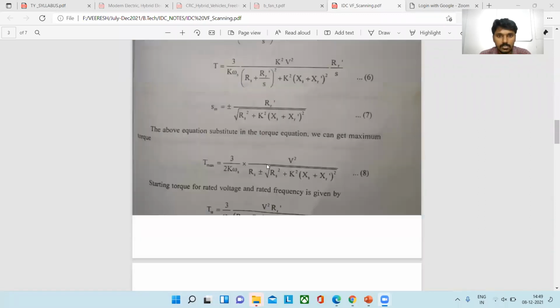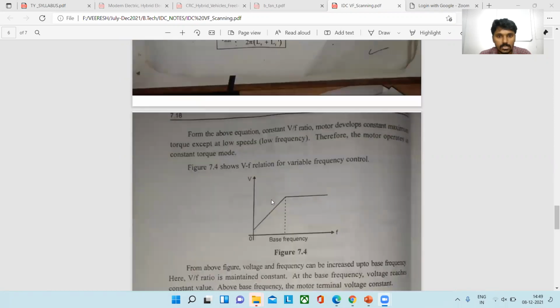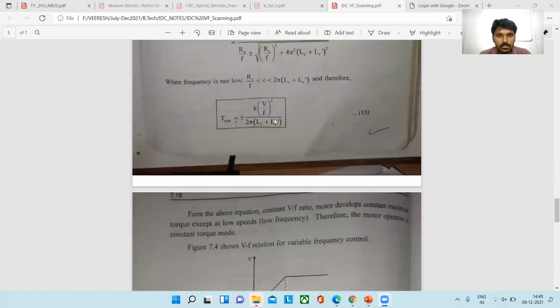T maximum is equal to K into (V by F) whole square. We have already derived these equations in the basic equation, so we can go through them. From this equation, maximum torque is equal to K into (V by F) whole square divided by 2 pi into (Ls plus Lr dash), stator inductance plus rotor inductance. Means the maximum torque is proportional to K into (V by F) whole square.